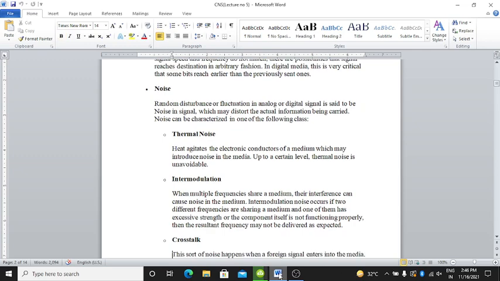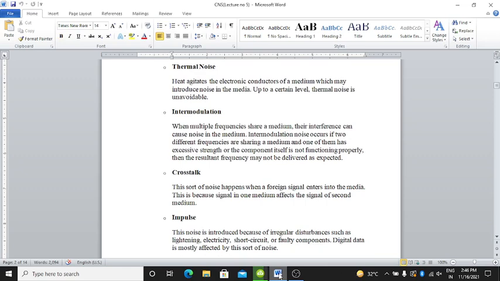Next is crosstalk. This sort of noise happens when a foreign signal enters into the media. This is because the signal in one medium affects the signal of a second medium. What happens in crosstalk? This sort of noise happens when a foreign signal enters into the media, because the signal in one medium affects the signal of the second medium.